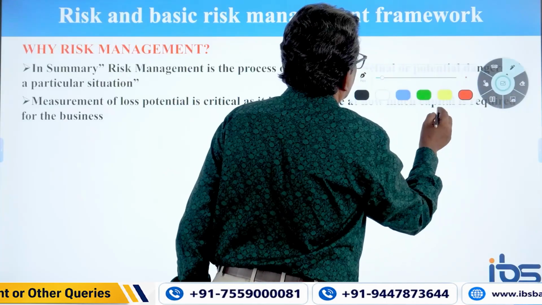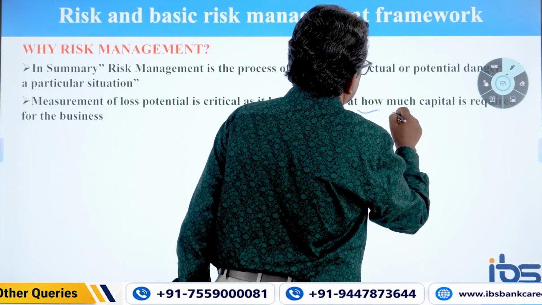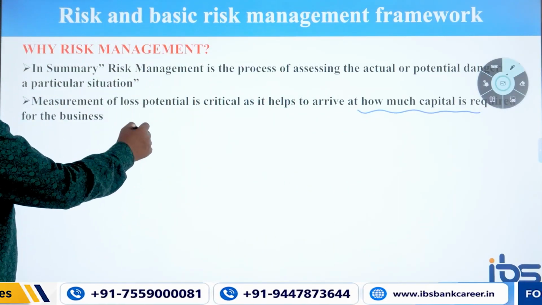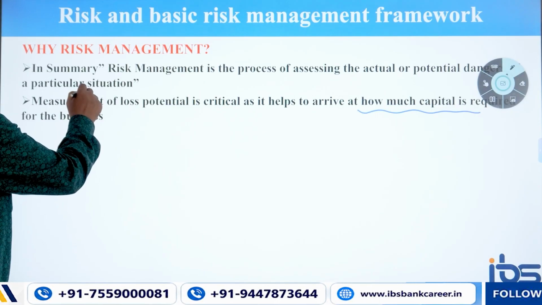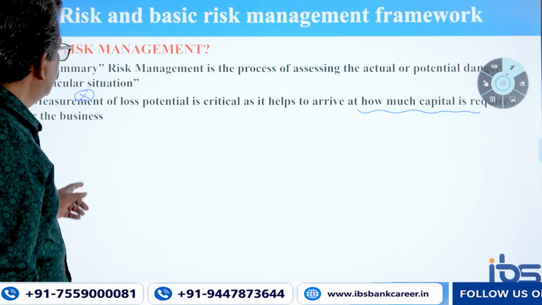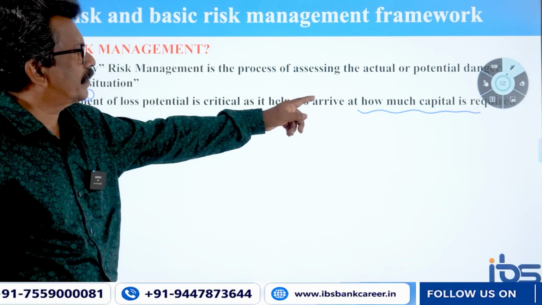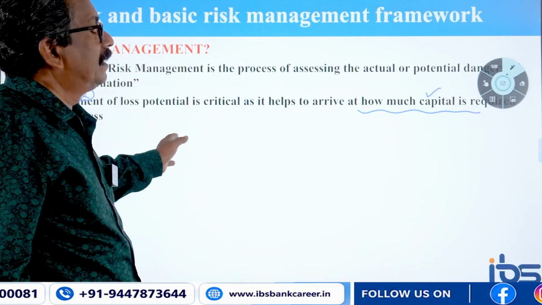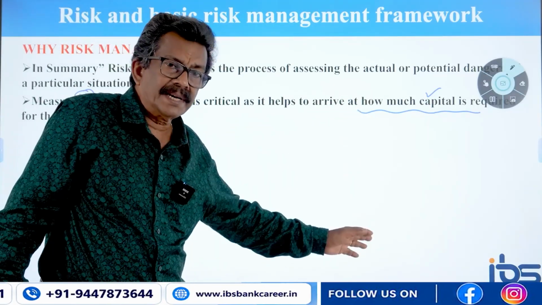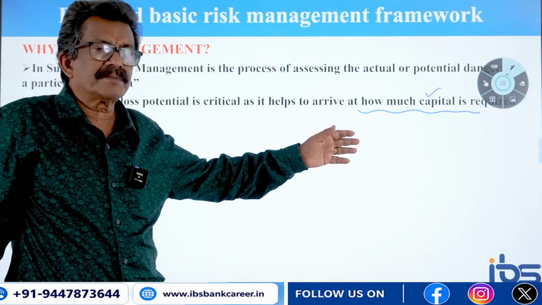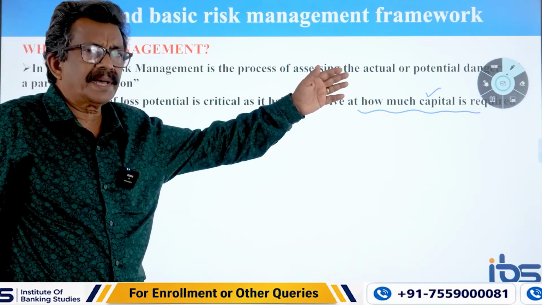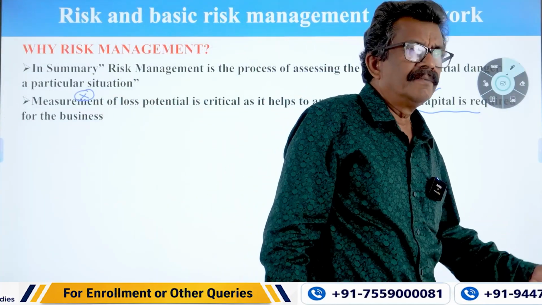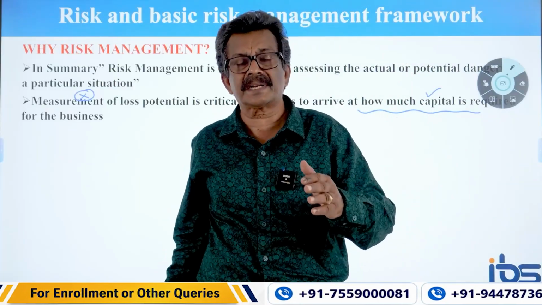That is what we have repeatedly been telling in all the classes: how much capital is required, to be arrived at through measurement of loss potential. That's why I was saying that measurement is the most important part in risk management, because corresponding to this amount we need to keep capital as a cushion. Whenever we fail in this measurement, we will end up providing either lesser capital or more capital. Lesser capital means we will be subject to penalty by the regulator. More capital means we are keeping it as an idle fund, which will not be available for lending and generating profit.